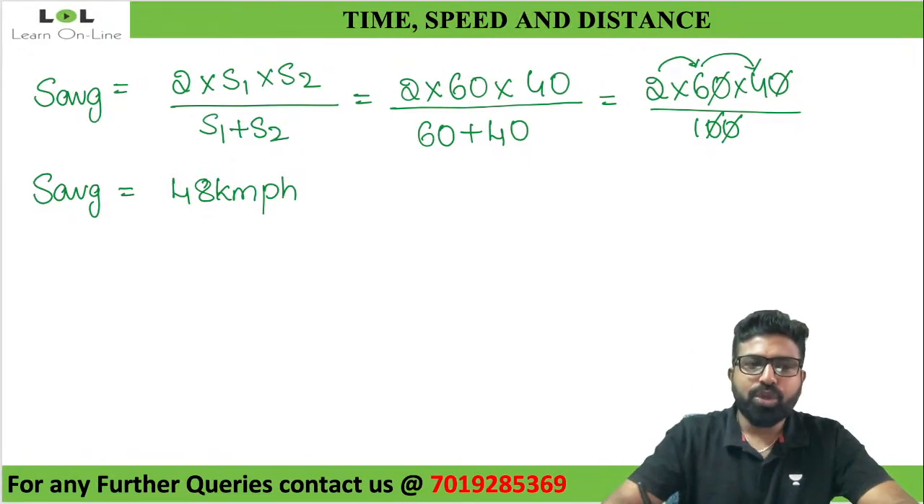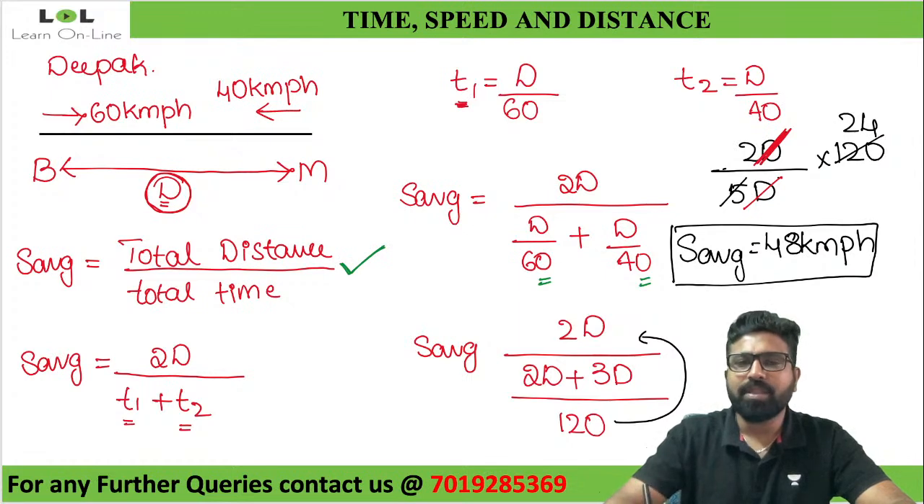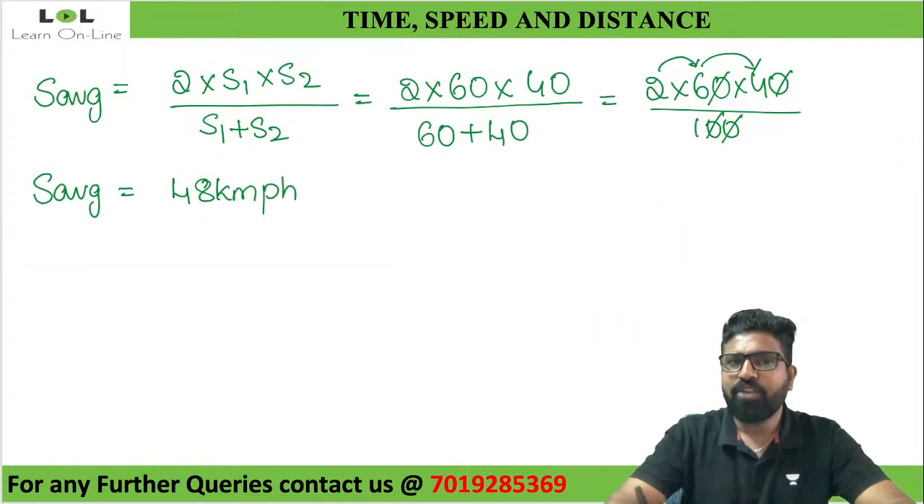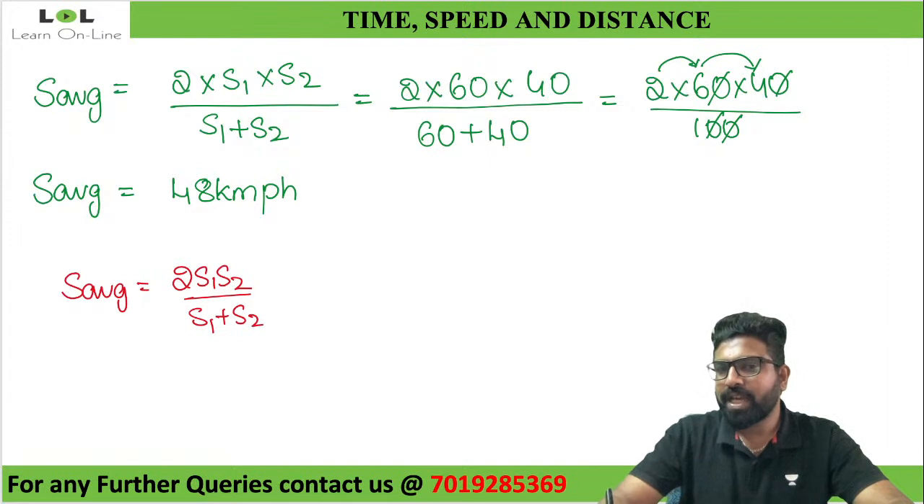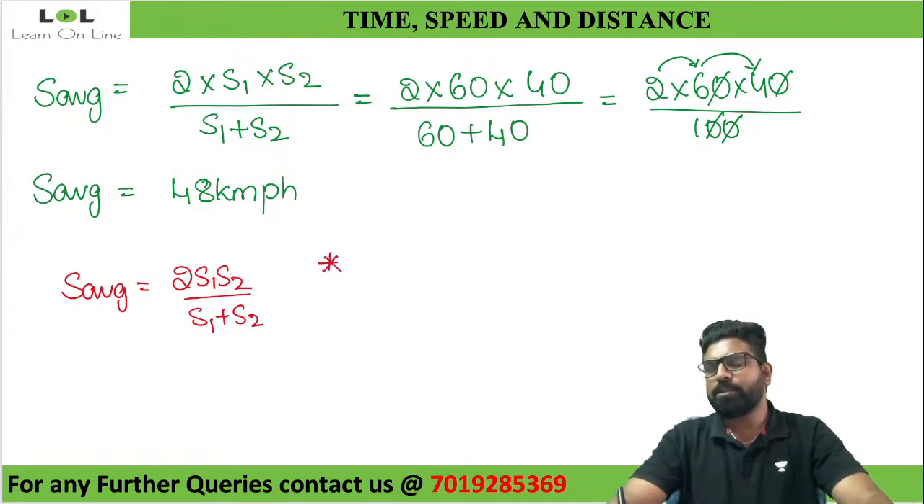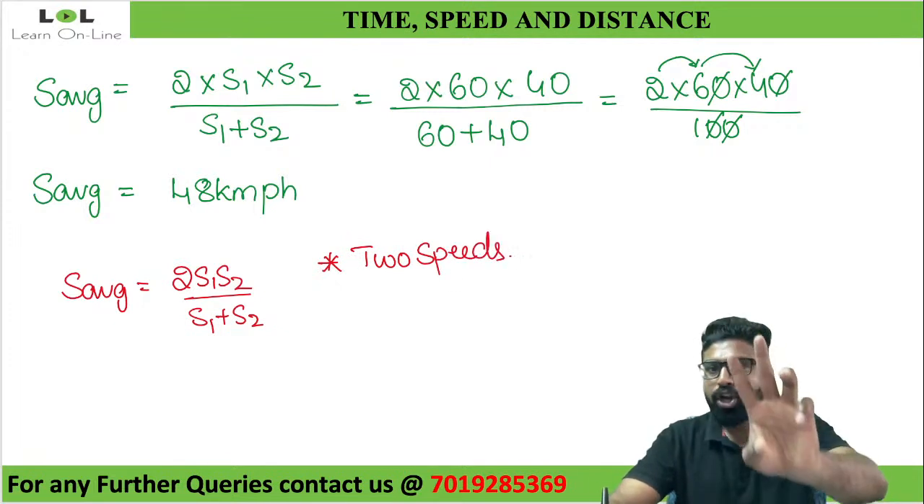You can use this method whichever question it is, but you cannot use this method in every single case. If you want to use this formula, average speed S average is equal to 2 times S1 S2 divided by S1 plus S2, there is a condition that you will have to follow. What is that condition? Look at this, how many speeds are here? There are only 2 speeds. So there must be only 2 speeds if you have to apply this formula.